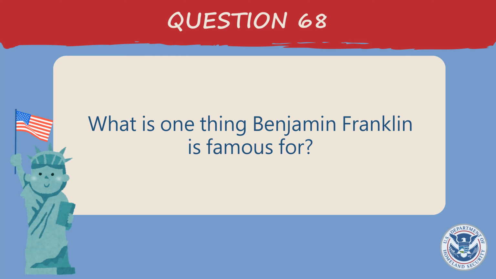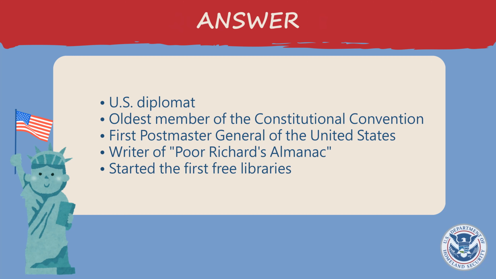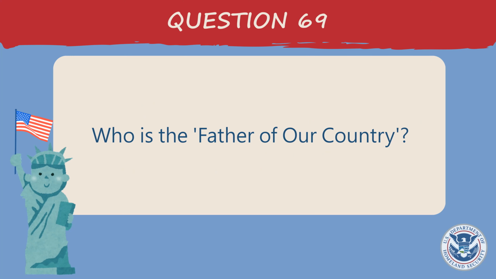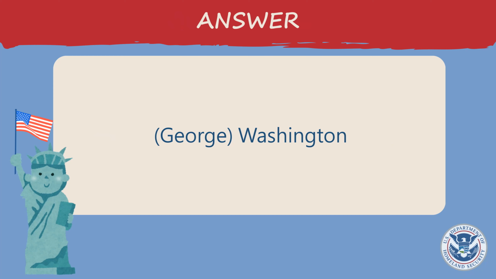What is one thing Benjamin Franklin is famous for? U.S. diplomat, oldest member of the Constitutional Convention, first Postmaster General of the United States, writer of Poor Richard's Almanac, started the first free libraries. Who is the father of our country? George Washington.